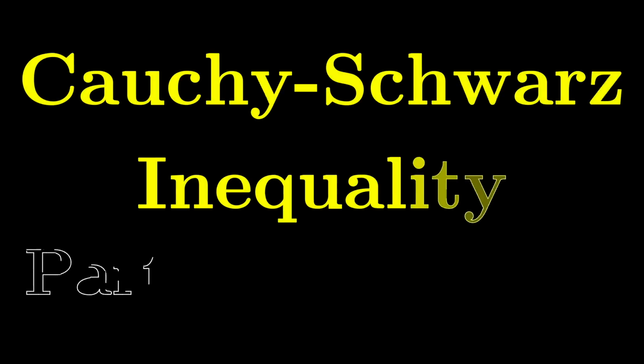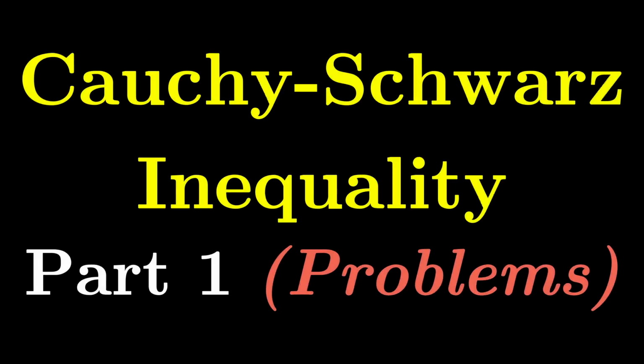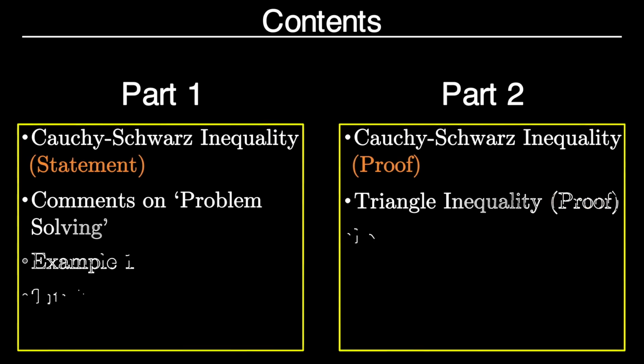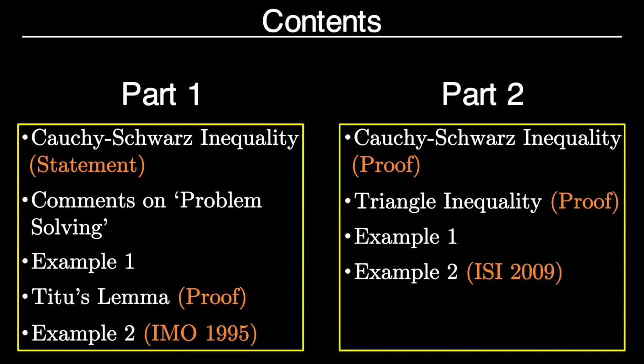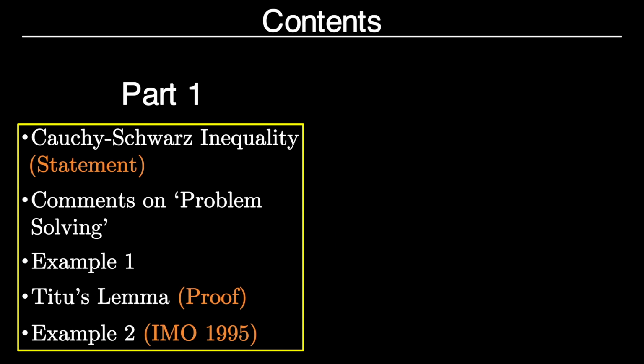This is going to be a delicious one. Yes, we are talking about Cauchy-Schwarz inequality, which is popularly known as CS inequality. We shall cover it in two parts. The proof will be given in the second part, and in this part we shall mainly learn how to unfold the problems by using Cauchy-Schwarz inequality.